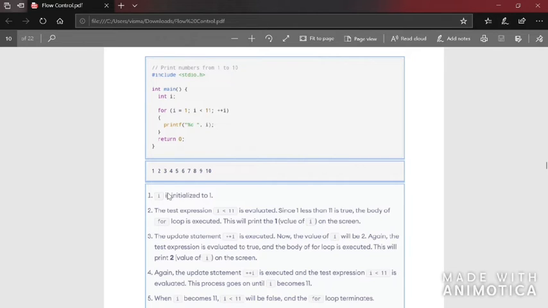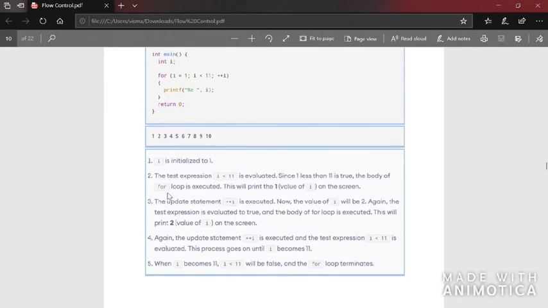I would like to give you a homework. What you have to do is try to print the numbers from 0 to 10 which are even. That is, the output should be something like 0, 2, 4, 6, 8, 10. Try to print those numbers.